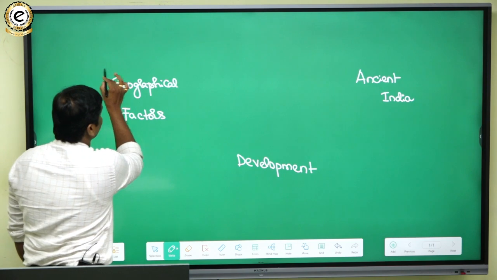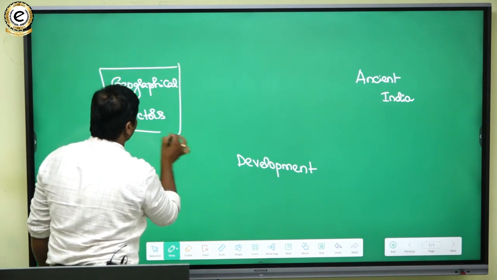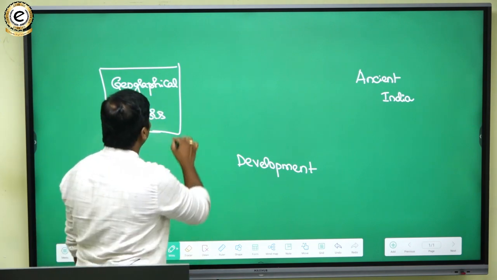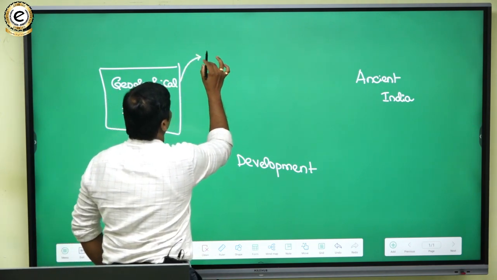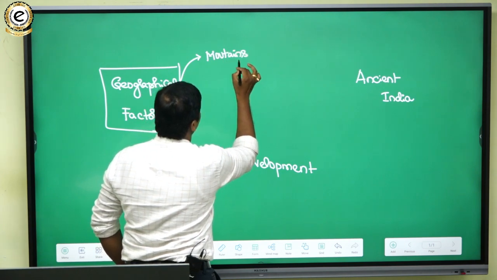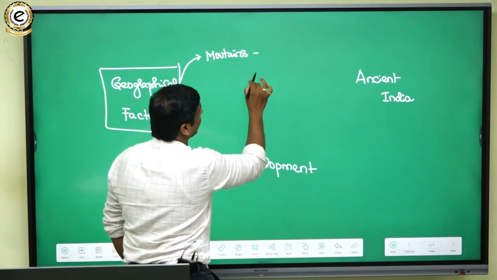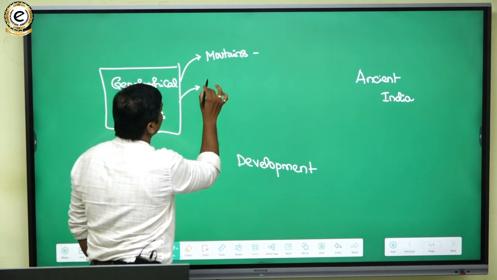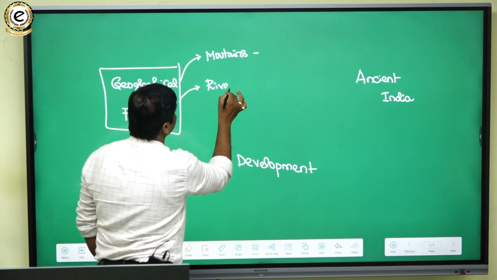When you talk about geographical factors, there are various geographical factors. You may talk about the role of physical features like mountains, plains, plateaus. Then you can talk about the significance of rivers.